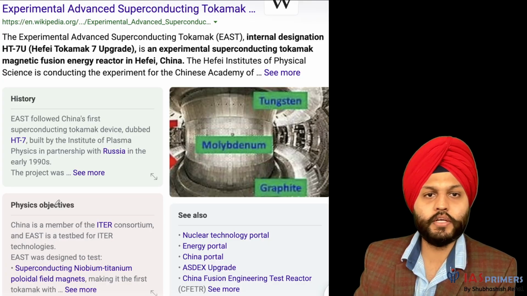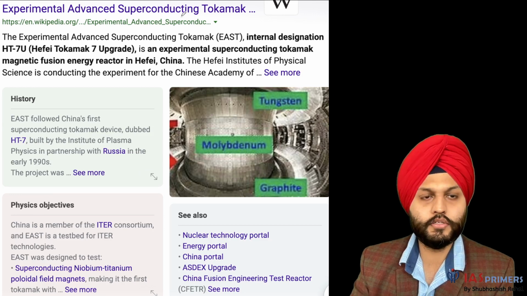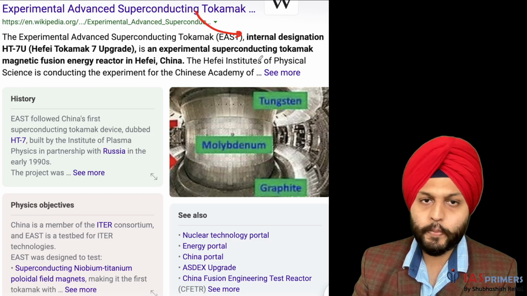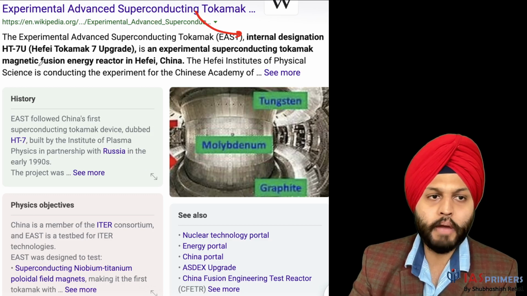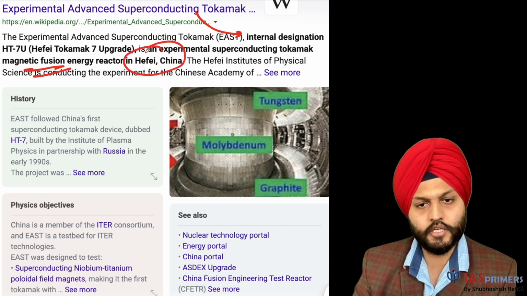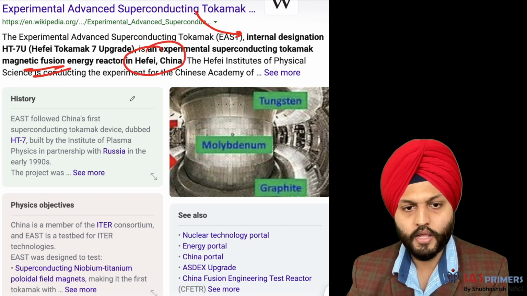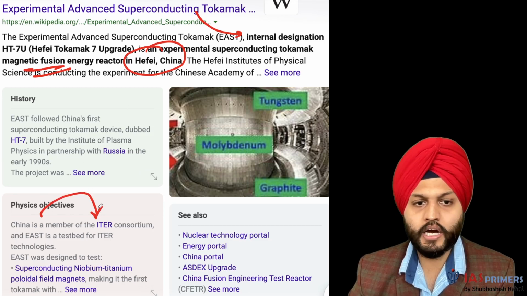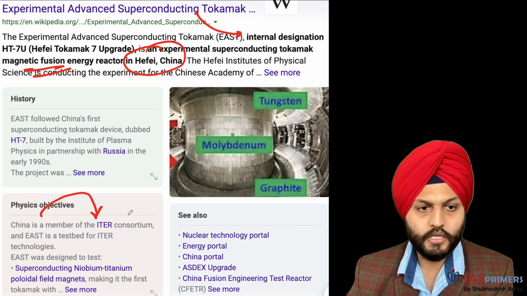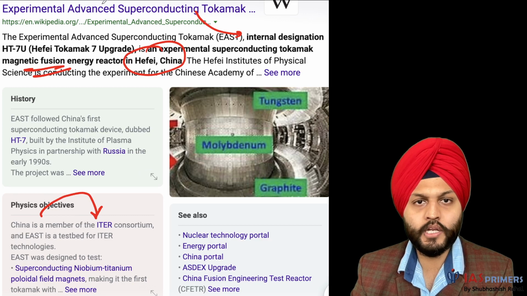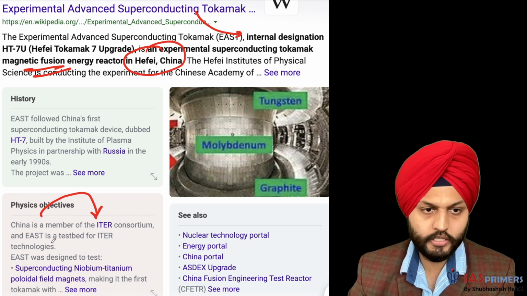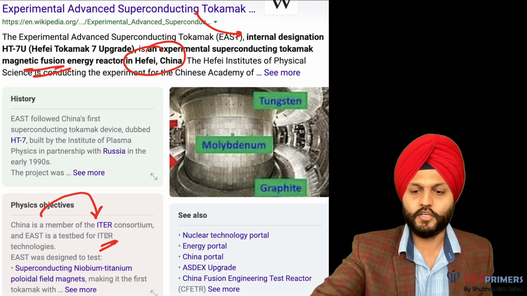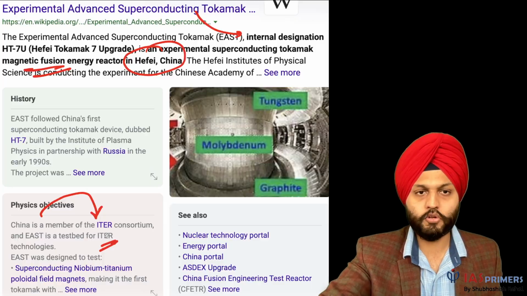So yeah, briefly, this is an internal designation. This internal designation, HEFU Tokamak 7 upgrade, is an experimental superconducting Tokamak magnetic fusion energy reactor in Hefei, China. So this is associated with China. And China is a member of the ITER consortium. And EAST, Experimental Advanced Superconducting Tokamak, is a testbed for ITER technologies. I think this is clear even if we don't read that ITER is a part of this. From there also we can make sense of this.